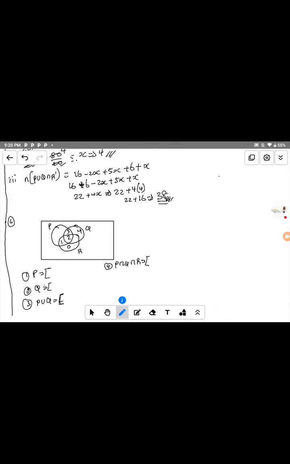Ifeoluwa Adeniyi. You see that number 1 is 0, number 2 is 4, number 3 is 3,2. Number 4, you don't put number 4 there. That is what you can answer.